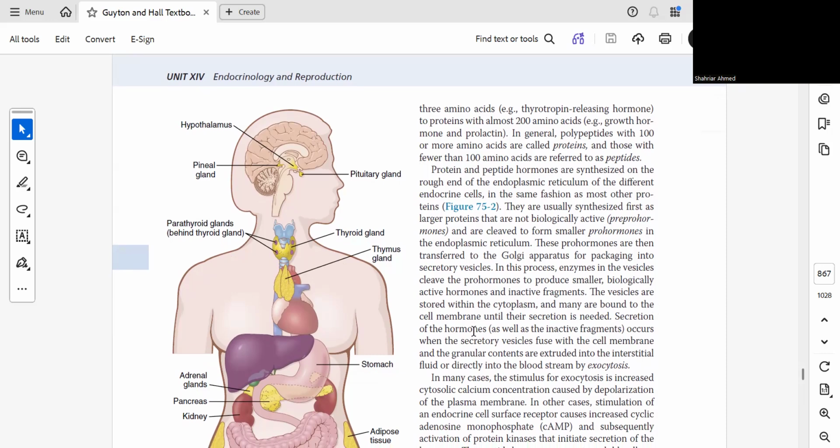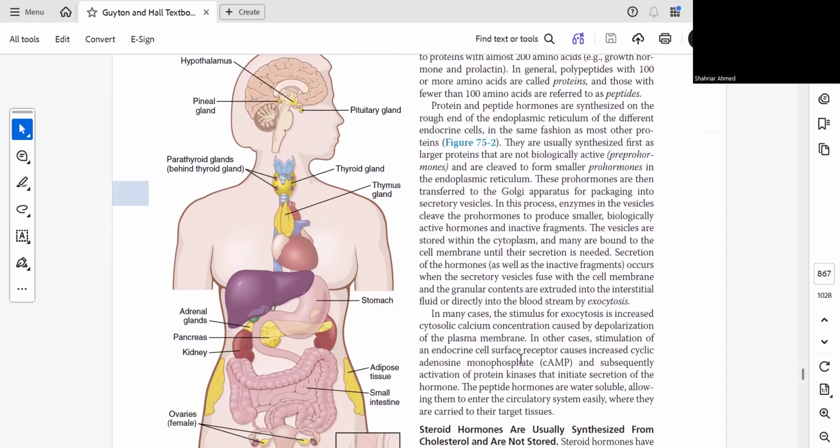Secretion of the hormones as well as the inactive fragments occurs when the secretory vesicles fuse with the cell membrane and the granular contents are extruded into the interstitial fluid or directly into the bloodstream by exocytosis.